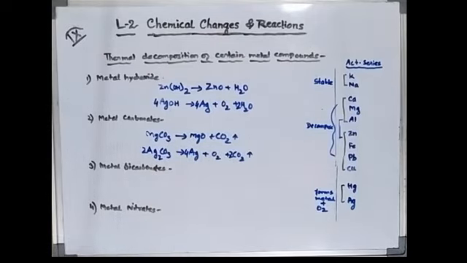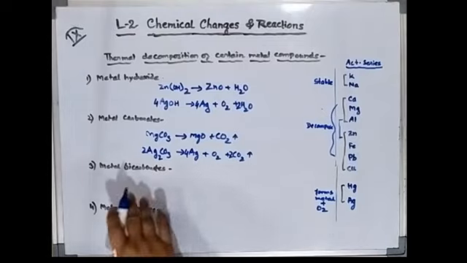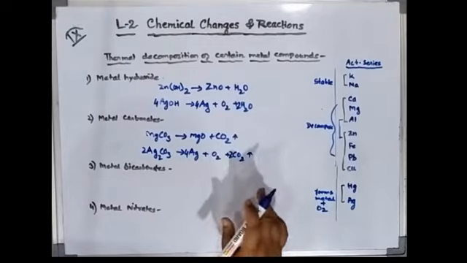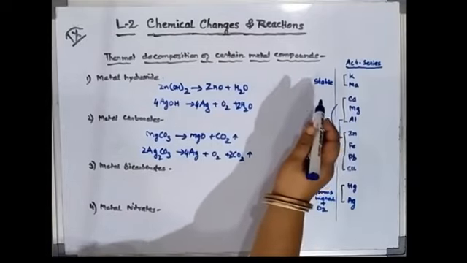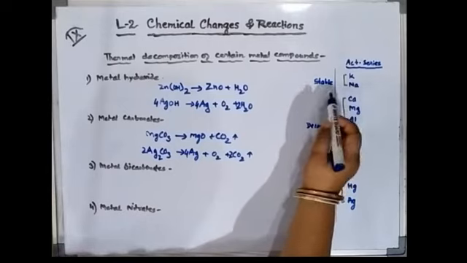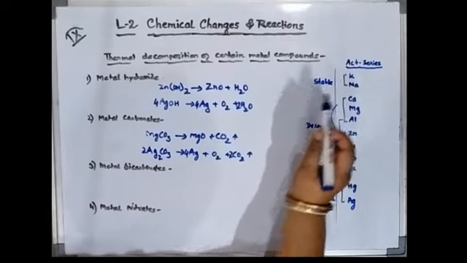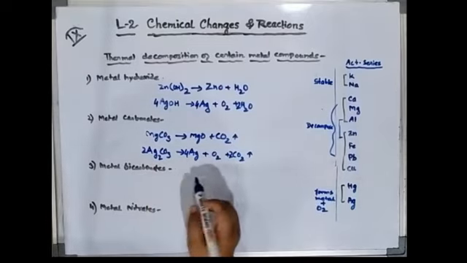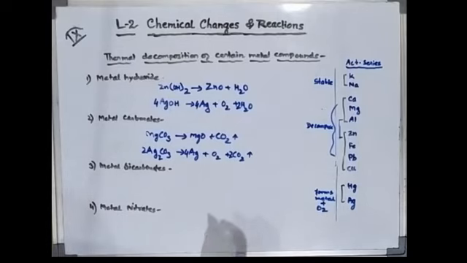Okay, now coming to the next, bicarbonates. Again carbon dioxide gas will be given. Now when bicarbonates are being heated, these are very stable, but what about the sodium bicarbonates? They will react, they will give the stable carbonate. So bicarbonate is an acid salt, so they will give the stable carbonate with them, and water vapor will be given, and since it is a carbonate, it will also give the carbon dioxide gas.